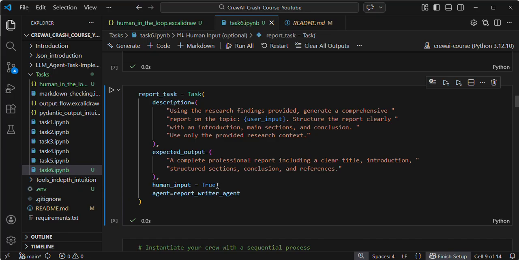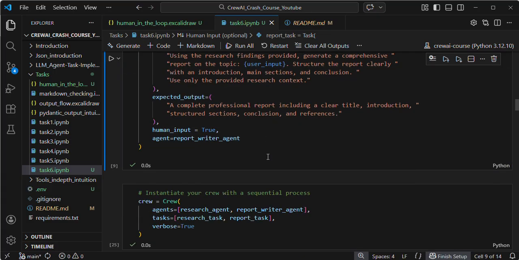Here, this is very important, everyone. In my previous videos we have not discussed this parameter: human_input equals True. This is the first time I am introducing this parameter inside my task. Human input equals True means I am integrating the human in the loop inside my final agent.